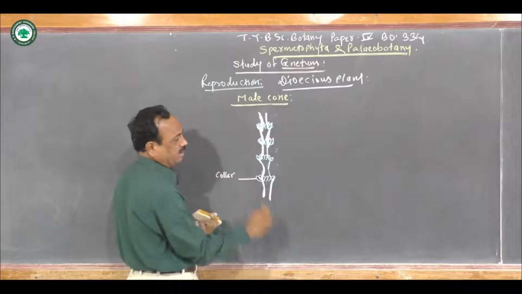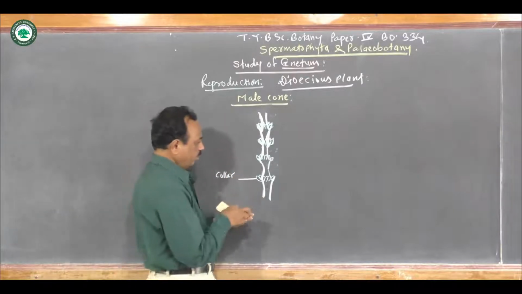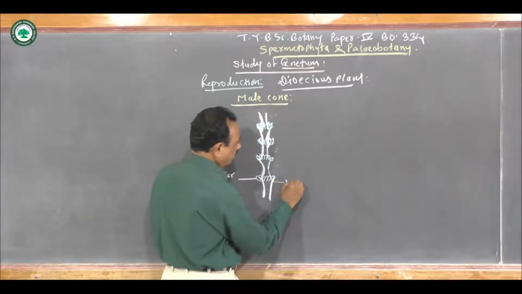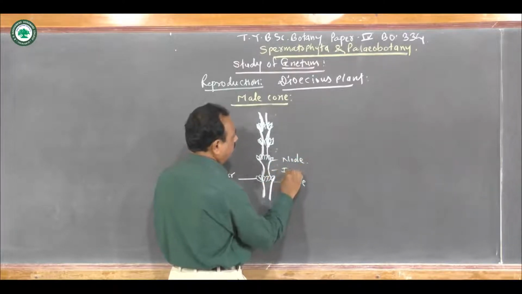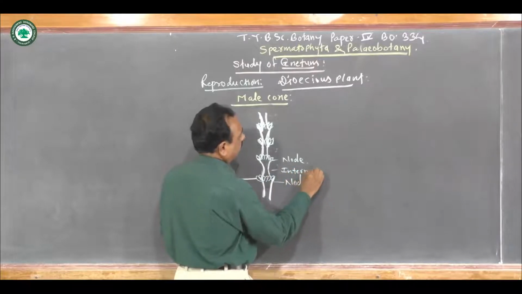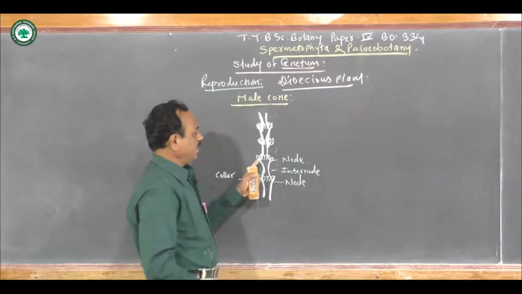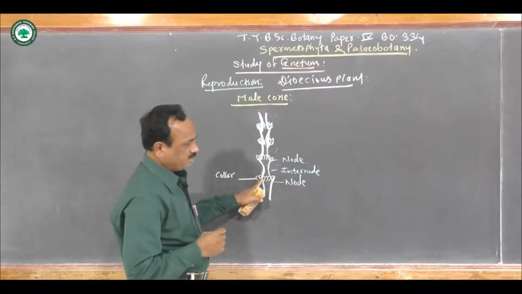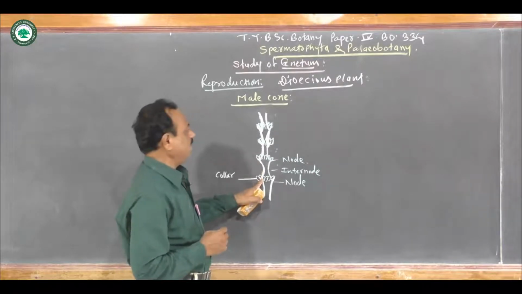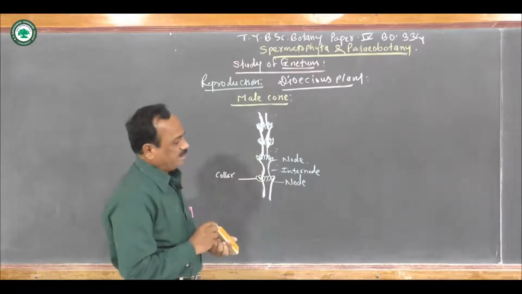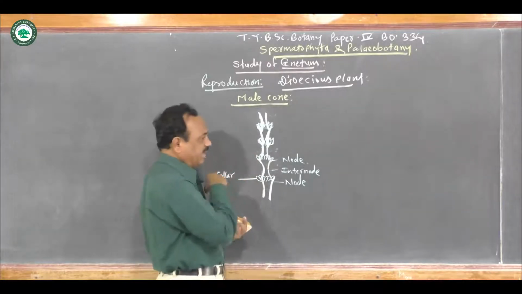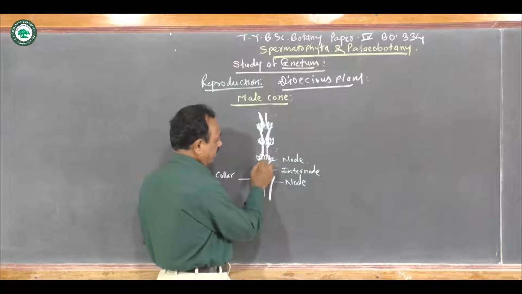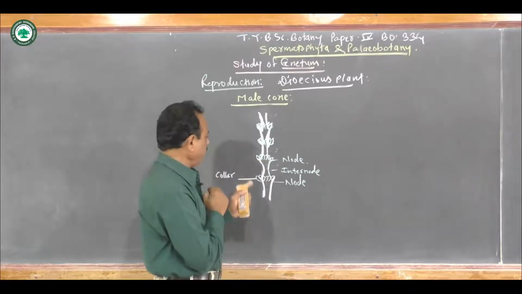So this is the collar, and this is the nodal region. This is the node, this is also a nodal region, and a small internode is present. Thus at each nodal region, many small bracts are formed, forming a ring of bracts, and that ring is known as the collar.